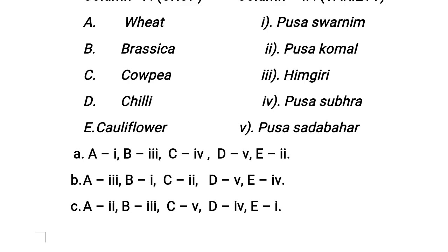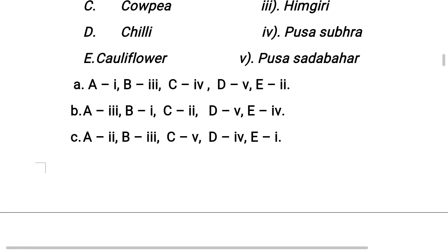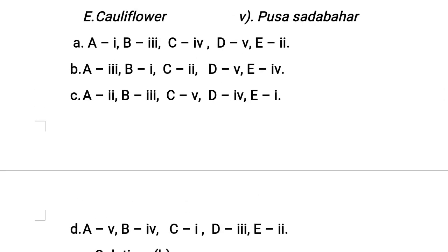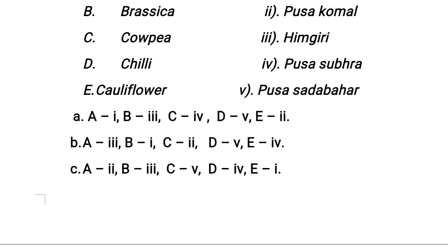Next, chilli. The chilli variety name is Pusa Sadabahar. So D is matching with Roman number 5. Next, cauliflower. The cauliflower variety name is Pusa Shubhra. So E is matching with Roman number 4. So the correct option for this matching is option B: A with Roman number 3, B with Roman number 1, C with Roman number 2, D with Roman number 5, E with Roman number 4.